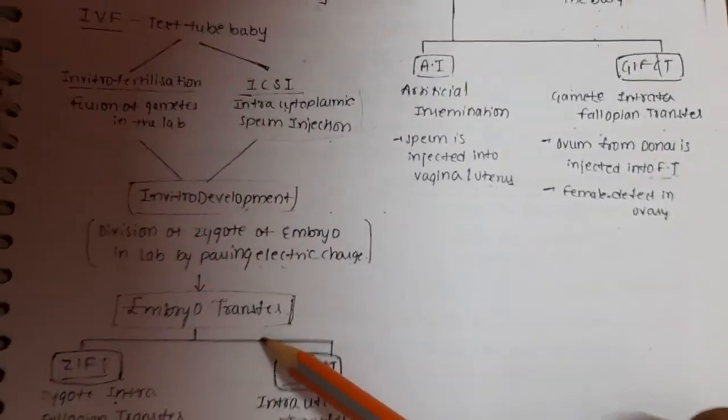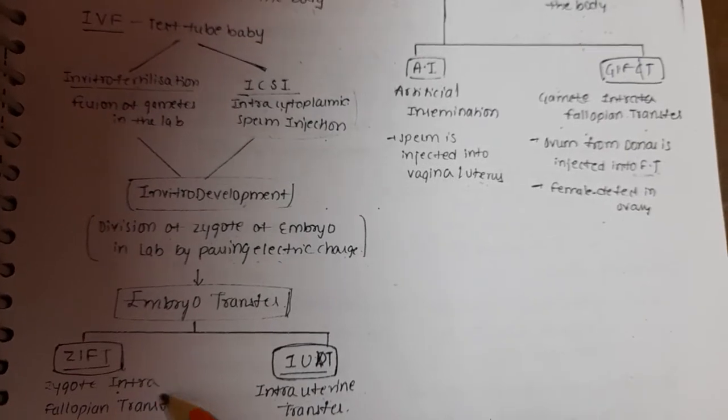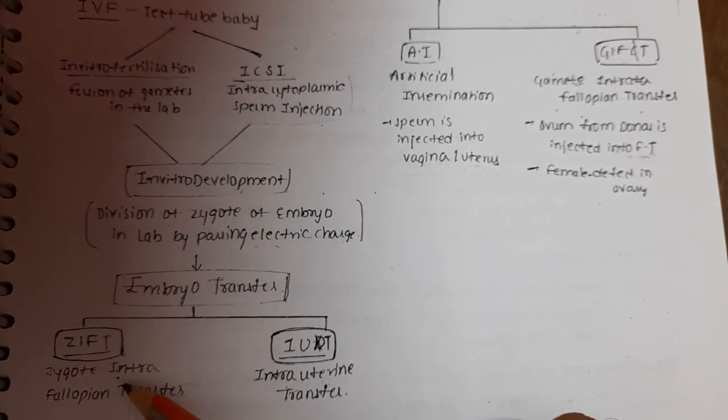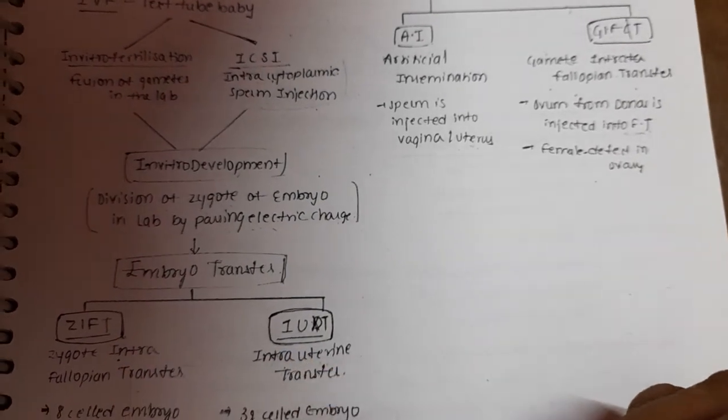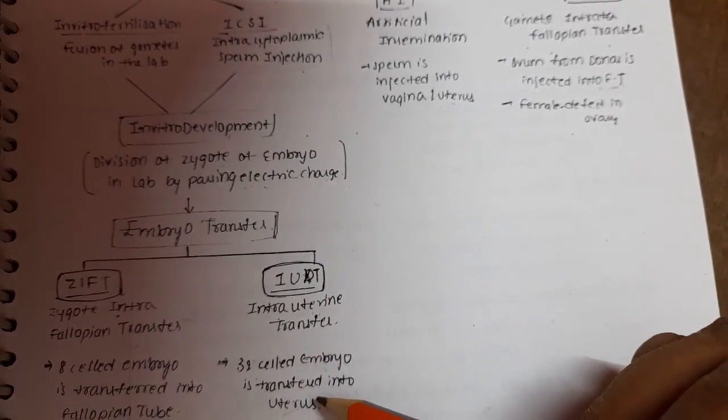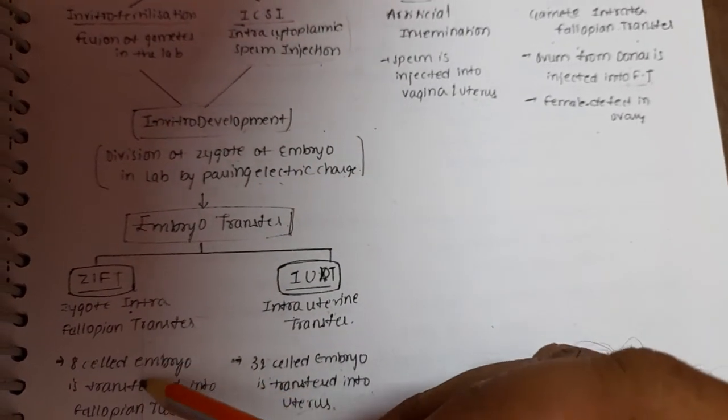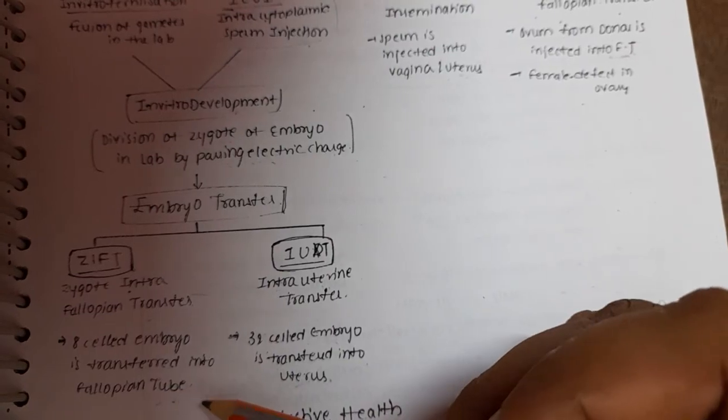Okay, embryo transfer: GIFT, zygote intrafallopian transfer, and intrauterine transfer. The 32-celled embryo is transferred into the uterus. Here, the 8-celled embryo is transferred into the fallopian tube.